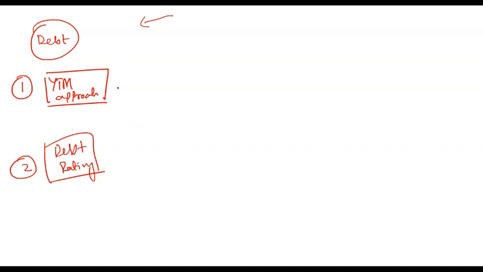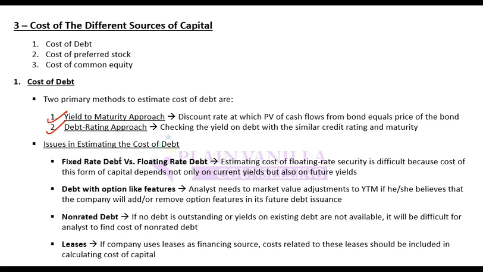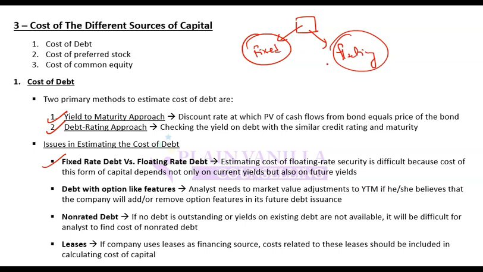There are certain issues in finding out the rate on bonds, or the cost of debt. What are those? Fixed versus floating. Sometimes a bond or debt has a fixed interest rate, and sometimes it has a floating rate. A fixed rate is easy to find, because it will be quoted. But for a floating rate, you cannot find out what the cost will be, because it will depend on future interest movement. If interest goes up, cost will go up. If interest goes down, cost will go down. So it is difficult to estimate a cost of capital on floating debt instruments.